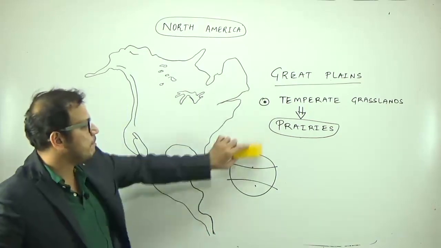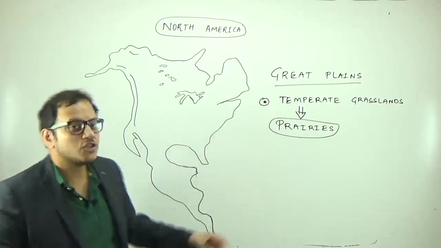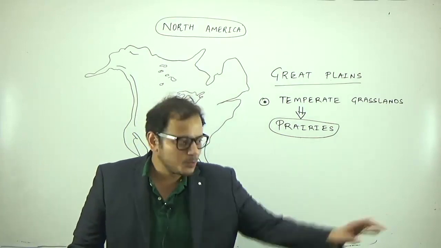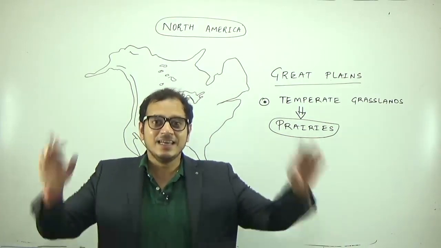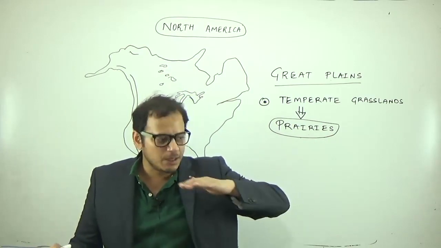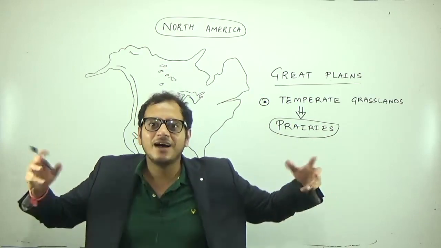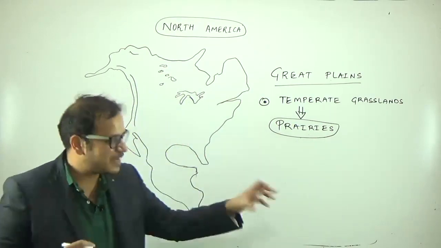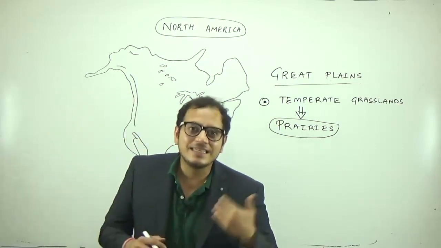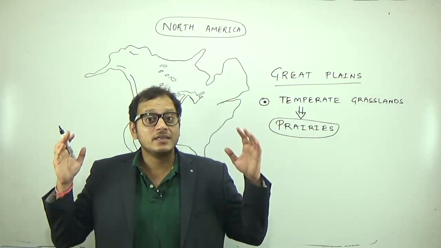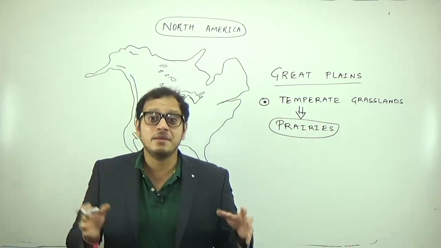You remember, the temperate grasslands are known for soft, nutritious, short grasses. The land is made up of soft grasses, and there are no trees in this region. Because the grasses are soft, animals can easily graze here, and therefore these are famous regions for animal grazing.